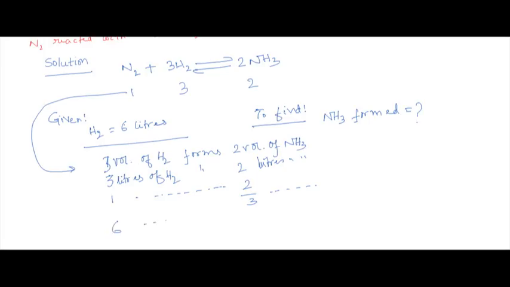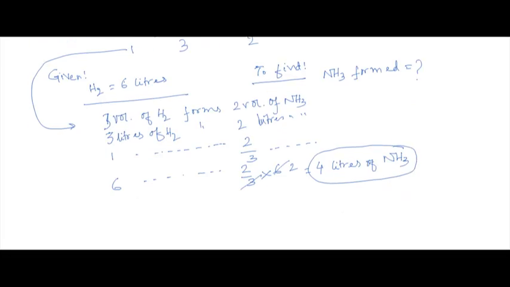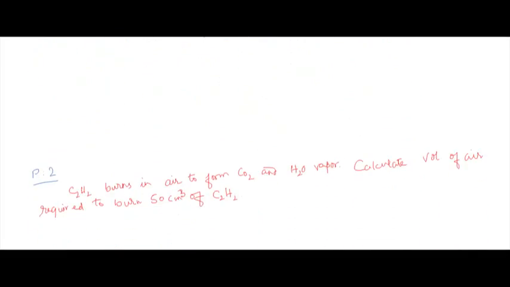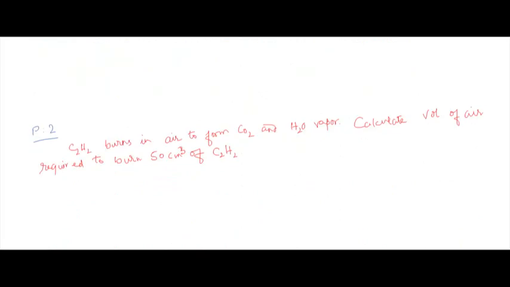So 6 liters will have 2 by 3 into 6, just cancel out to 4 liters of NH3. So here 4 liters of NH3 is formed. That's it. So we will now go to the next problem. Next problem over here is